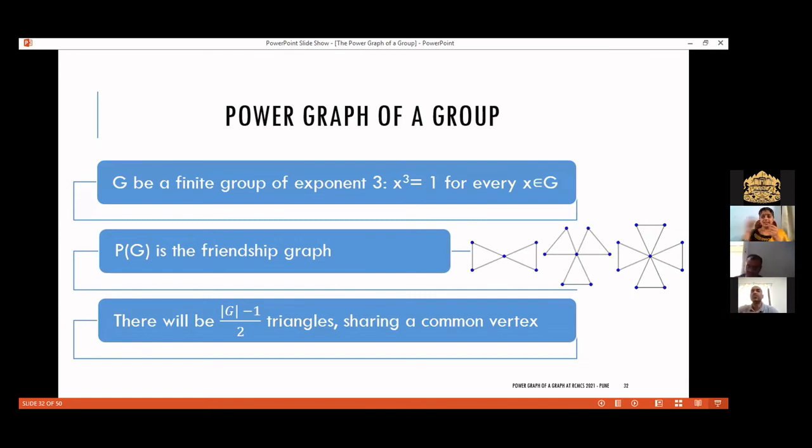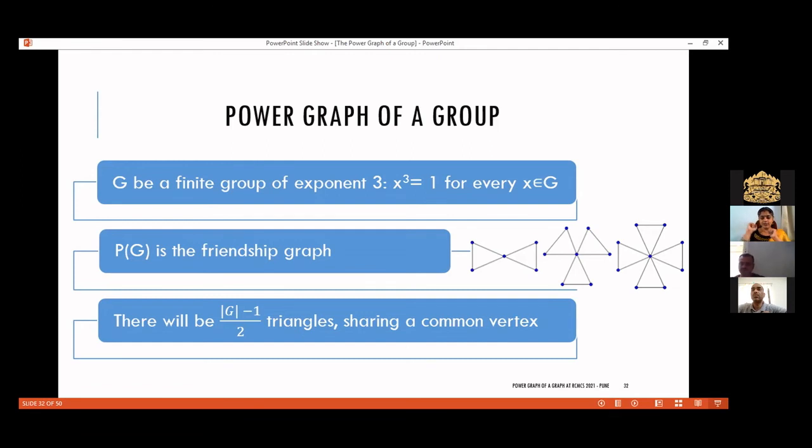And x squared is again an element y. If you consider it as a different element, then y squared is again x itself. So the same triangle will be repeated. That's it. And the identity element e is the common vertex for all those triangles. So the power graph of a finite group of exponent 3 is the friendship graph.